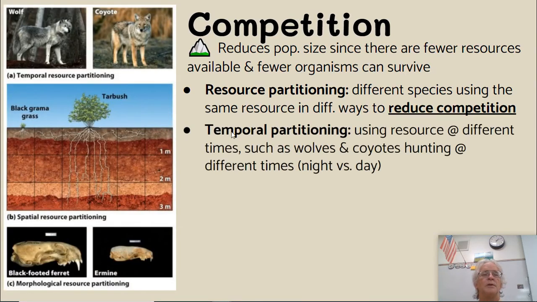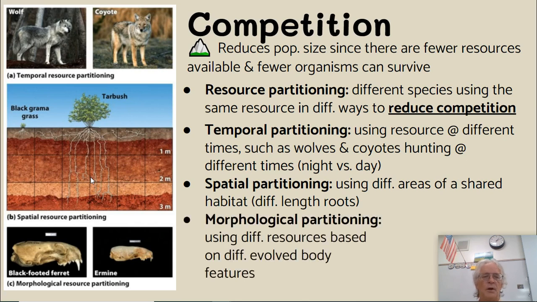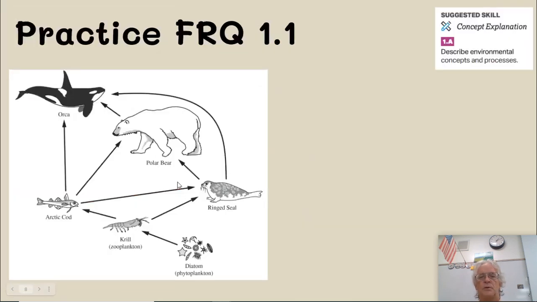Another way is temporal partitioning, in other words, different times. They use a resource at different times, such as wolves who hunt at night and coyotes who hunt during the day. There can be spatial partitioning. For example, the black grama uses only the surface, whereas the tar bush has deep roots. So they use the same area, but they use different parts of it. Morphological partitioning is where organisms use different resources based on different evolved features. So the ermine will have just the surface, whereas this one will be able to get down deep into the organism.